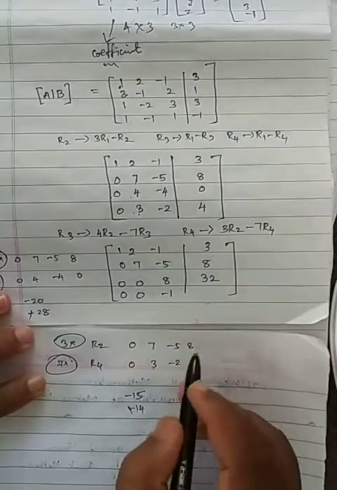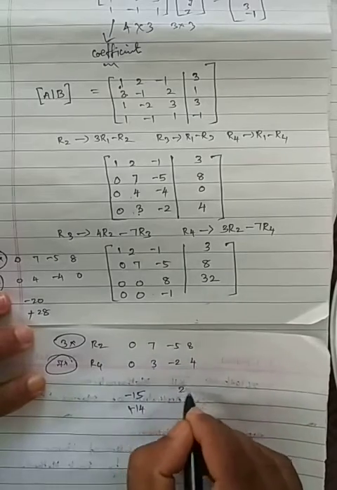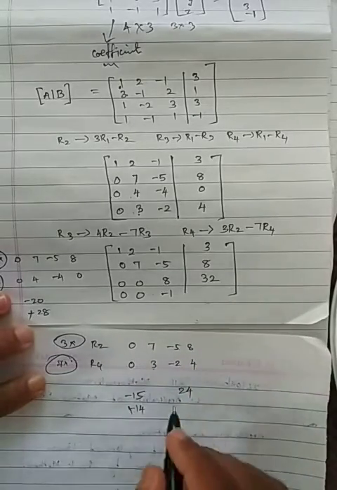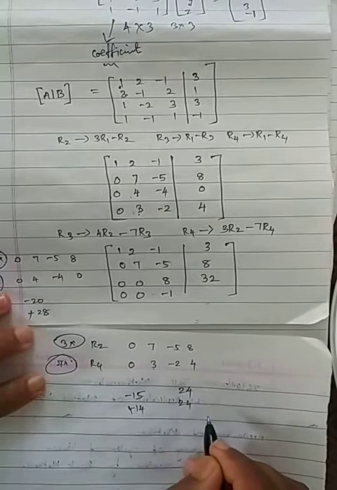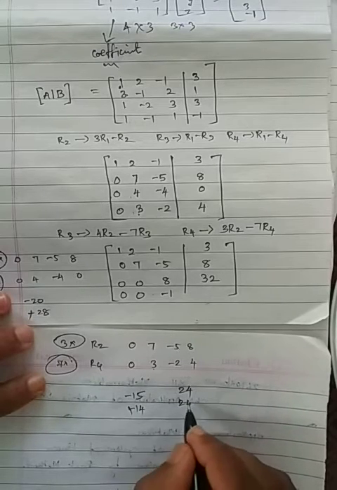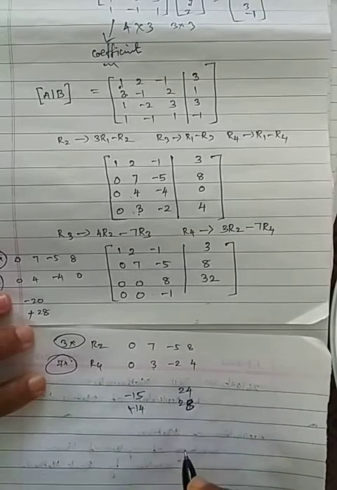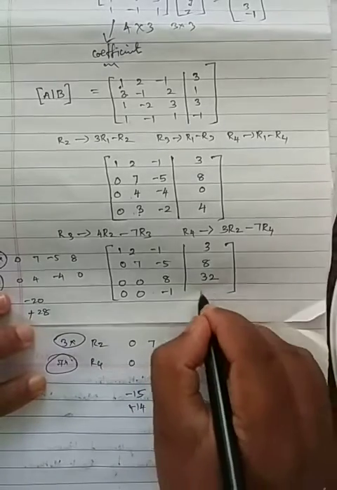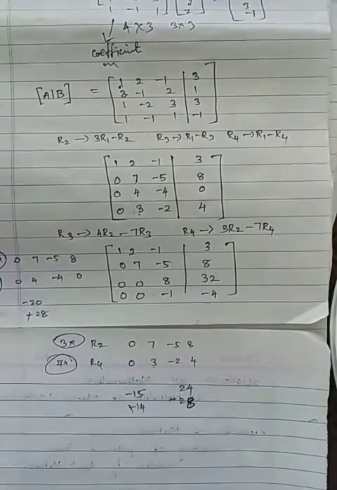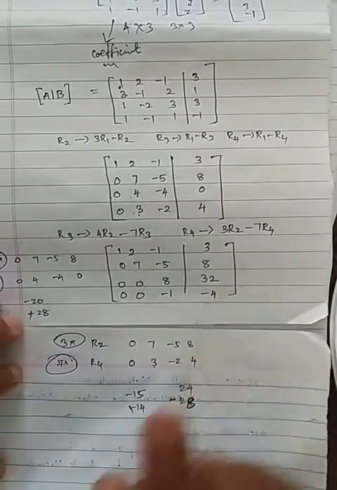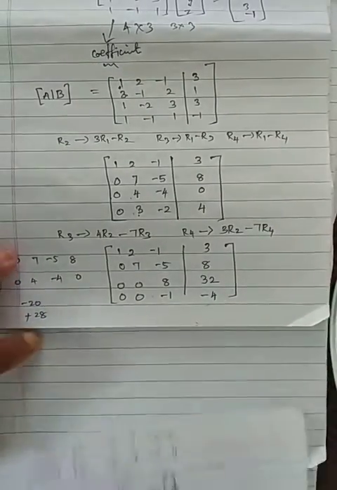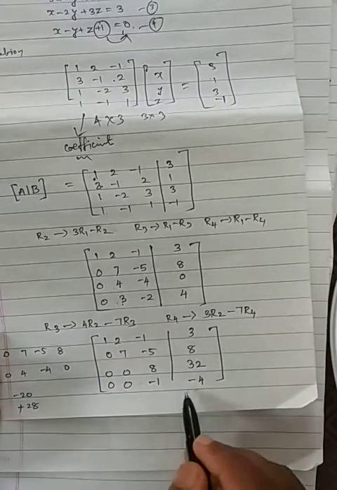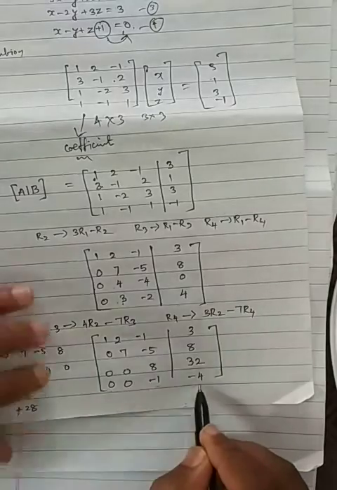Okay. Next one, here 3 8s are 24. 7 4s are what will come? Sorry, 7 4s are 28. So 28, but here it's minus. So what answer will come? Minus 4 will come. Is that clear? So the answer here is minus 4, I have written. So now I have performed the second operation. Now you can see 0 0 minus 1 is there, and here minus 4 is there.